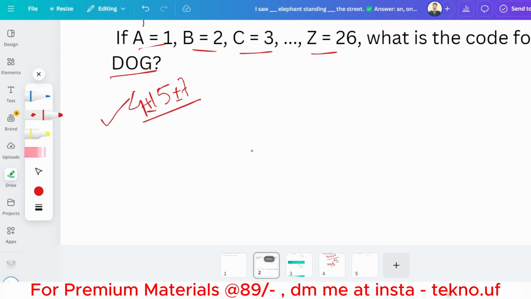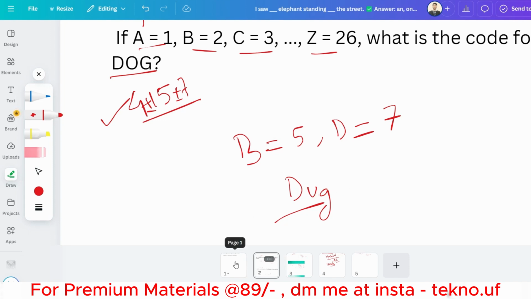So let me just add one question for you guys. B is equal to 5, D is equal to 7. So what will be the value for DUG? Okay, what will be the value for DUG? So give me the answer in the comment section.